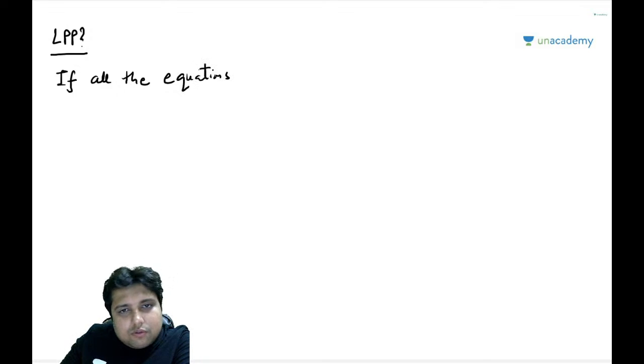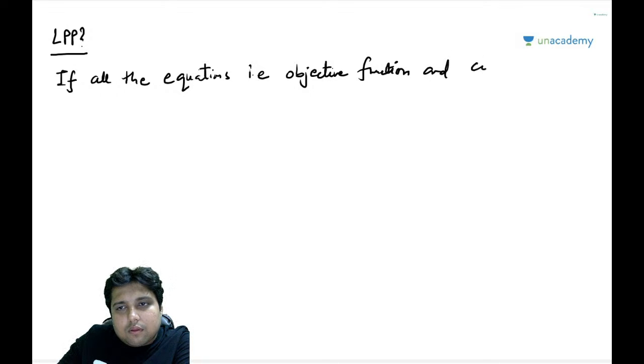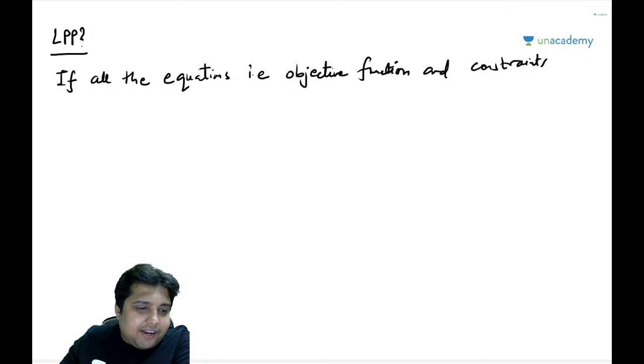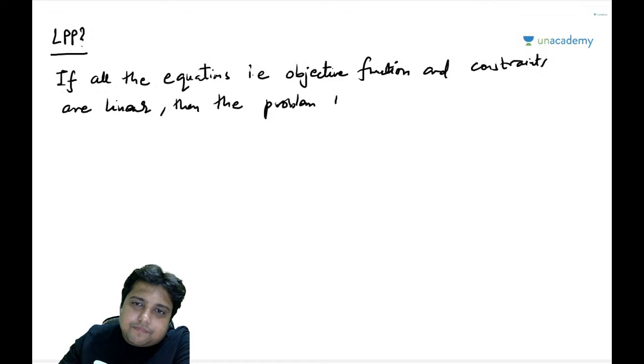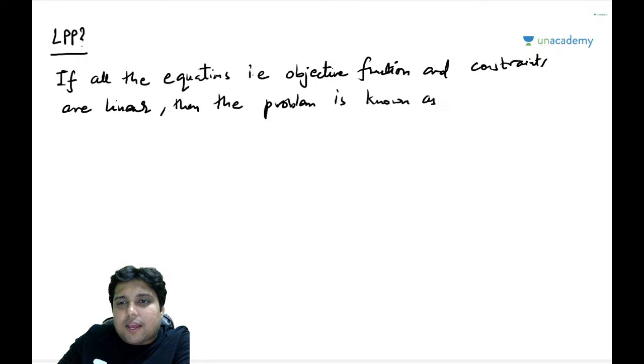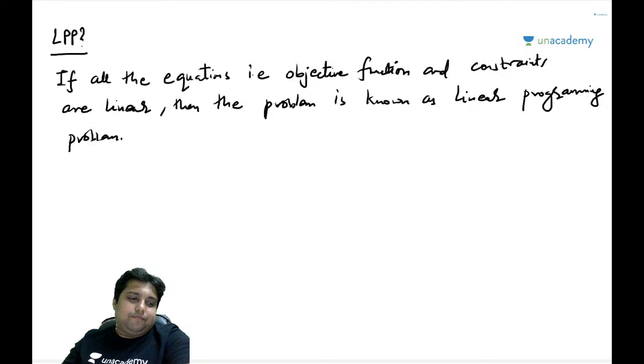If all the equations, that is the objective function and constraints, are linear, then the problem is known as a linear programming problem.